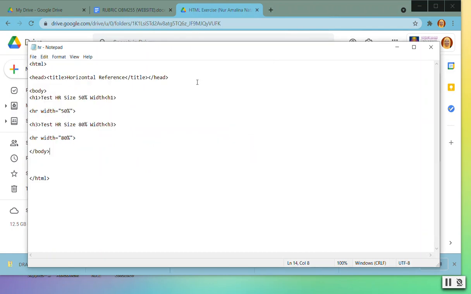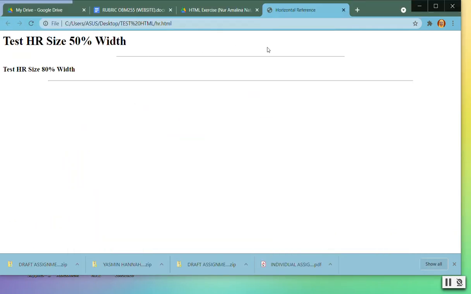So we're going to take a look at what this will look like. Can you see the line? This is what we call horizontal reference. This one is 50% and this one is 80%. Can you see the differences between 50% and 80%?